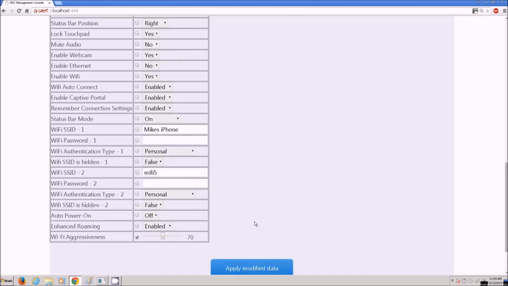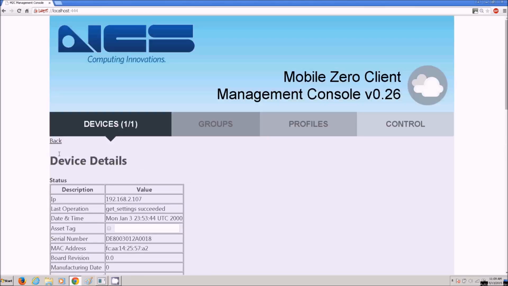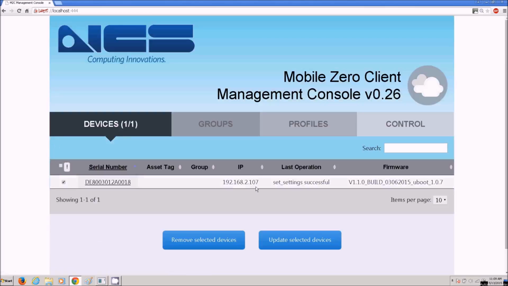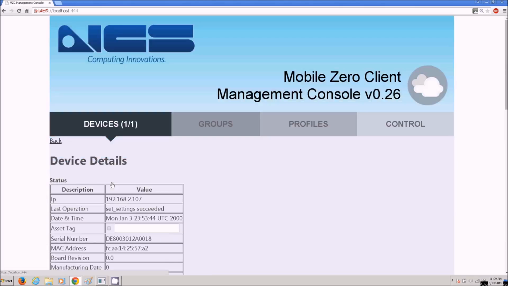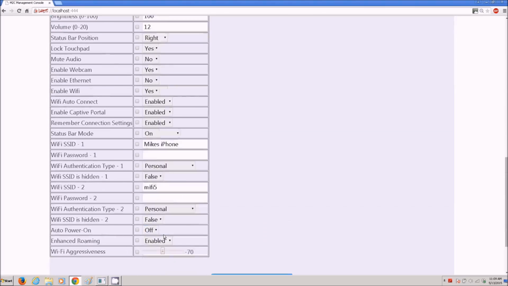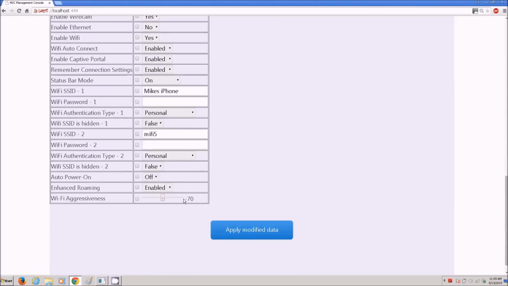And so you can go back up and click back, and then if you want to verify that it did that correctly, you can see it says settings successful, and then you can go back in, and your settings have indeed been saved as we changed them to -70.